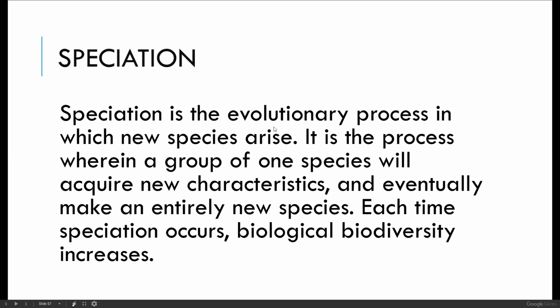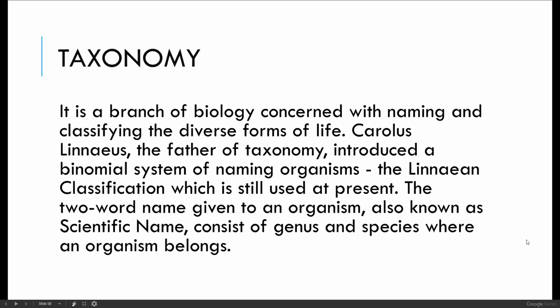Speciation is the evolutionary process in which new species arise from the previous species. It is the process wherein a group of one species will acquire new characteristics and eventually make an entire new species. Each time speciation occurs, biological diversity increases. The more diverse a species is, the more likely to have certain changes. And of course, adaptation. Okay.